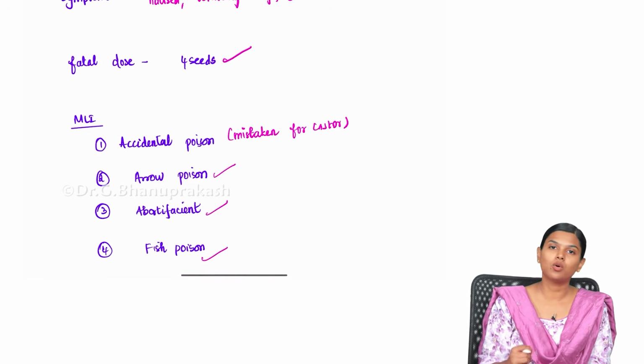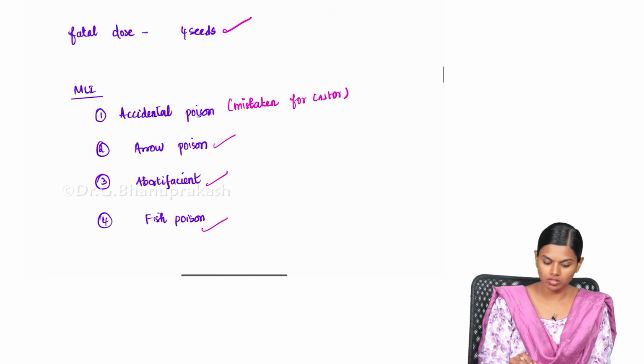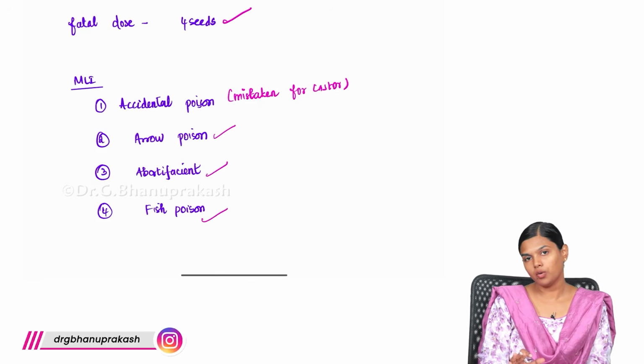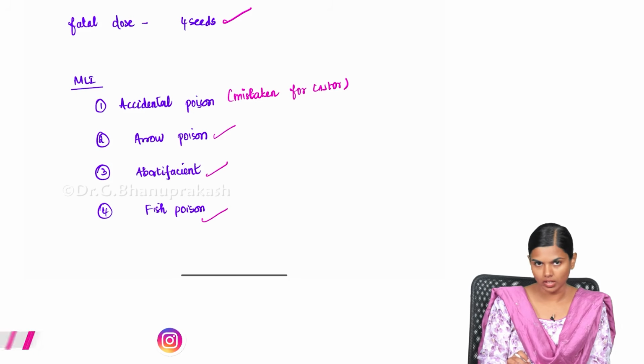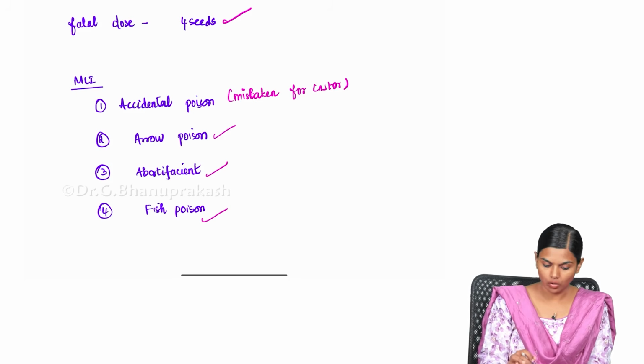In the tanks, if they want to kill any fish, they will use this croton. So the main important medico-legal significance of this is that it is mistaken for castor and the oil is consumed, and people get poisoned because of the oil. So this is about croton.